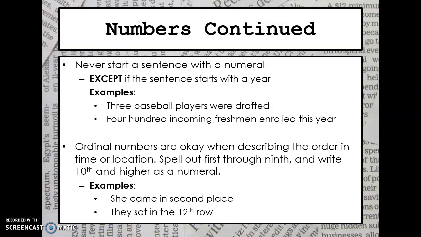Ordinal numbers. Ordinal numbers are okay when describing the order in time or location. So you spell out 1st through 9th, and then you can write 10 and higher as a numeral. And in this case, you do add that TH.